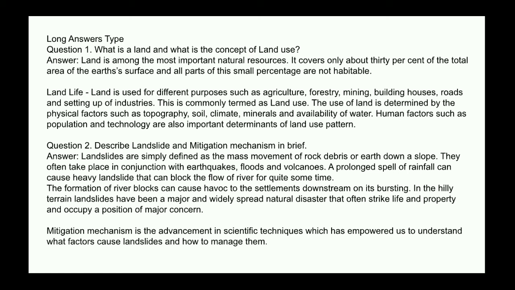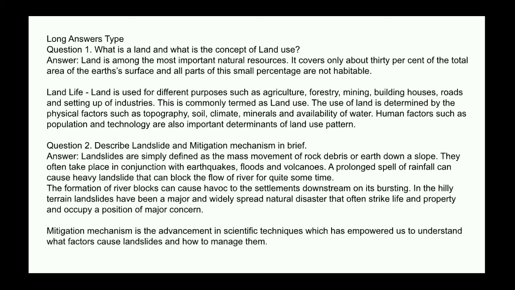The use of land is determined by physical factors such as topography, soil, climate, minerals, and availability of water. Human factors such as population and technology are also important determinants of land use pattern. Next question. Describe landslide and mitigation mechanism in brief.